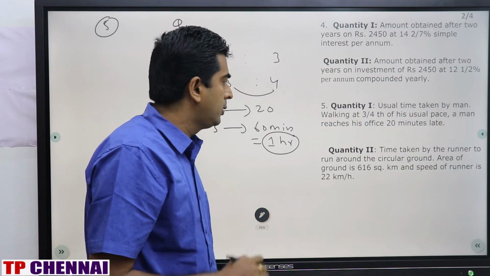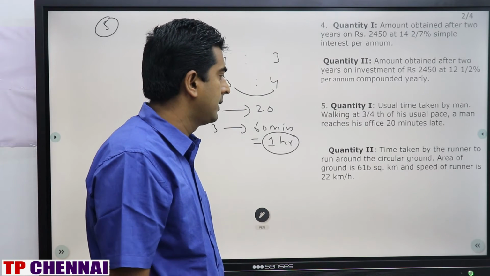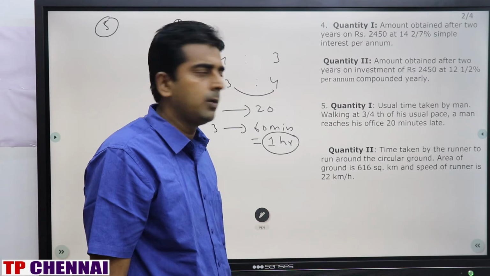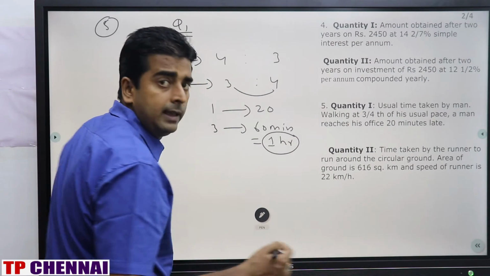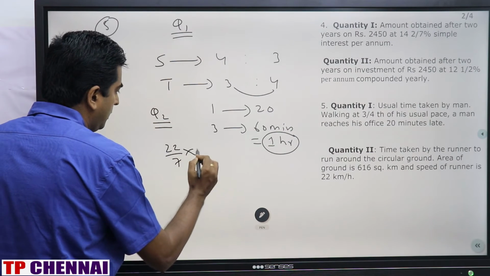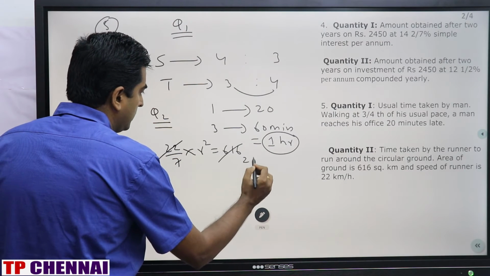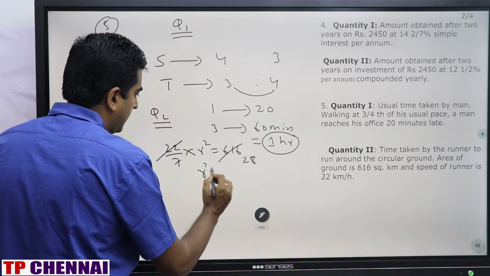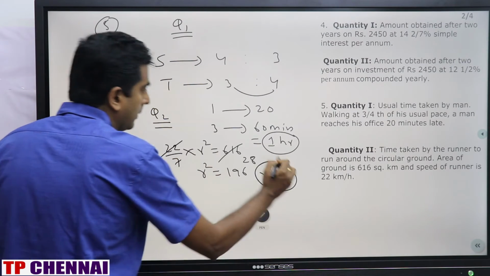Quantity 2: time taken by the runner to run around the circular ground. Area of the ground is 616 square meter and the speed of the runner is 22 km per hour. Area of a circle they have given you. What is the area of a circular ground? Pi r square. So 22 by 7 into r square is equal to 616. So r square is equal to 196, r is equal to 14.